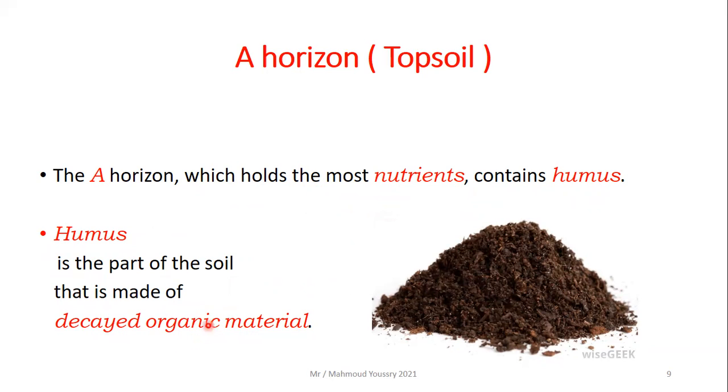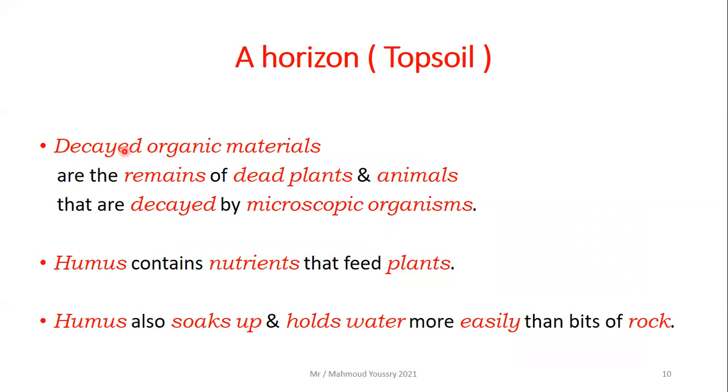We said the term organic means it has to do with or comes from living things. So again, what is humus? Humus is the part of the soil that is made of decayed organic material. Decayed organic materials are the remains of dead plants and animals that are decayed by microscopic organisms. You remember the decomposers? Yes, this is their job.